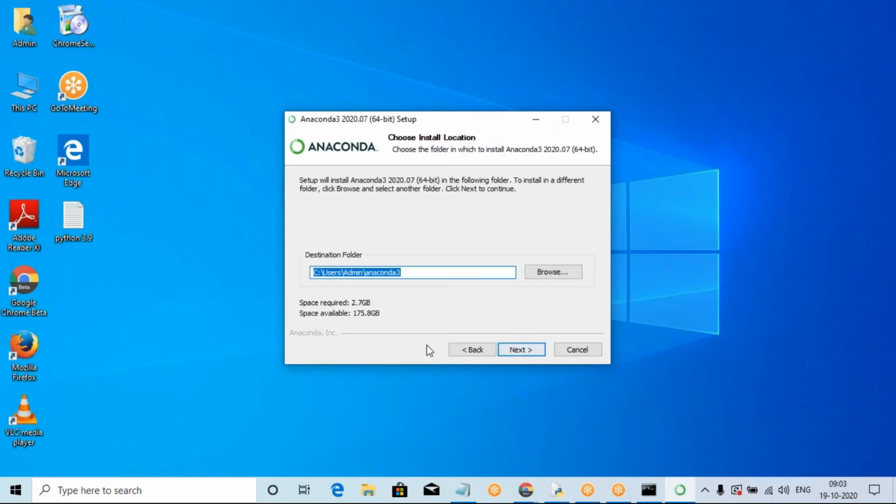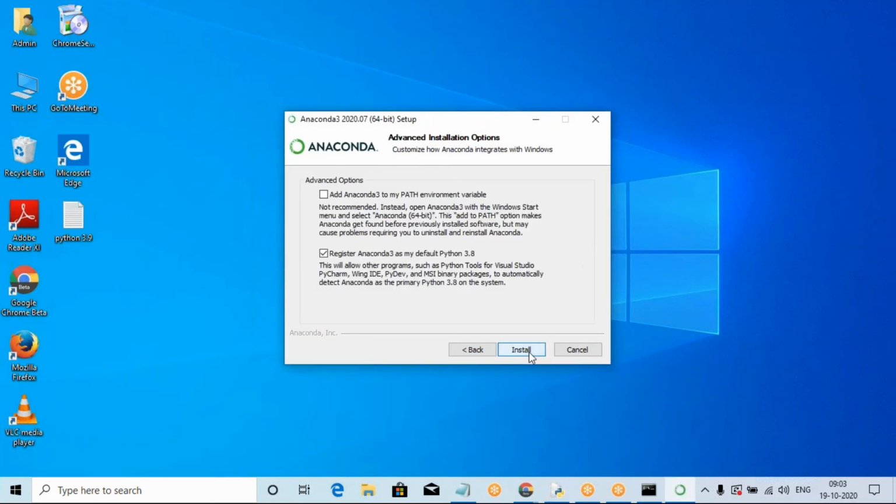Okay, click next. So now here it can be installed in C, Users, admin, Anaconda 3. This is the destination folder. Click the next button only, you cannot change anything. So space required is 2 GB. The total available space in my hard disk is 178 GB. The space is required for 2.7. So these are not required for you. Simply click the next button only.